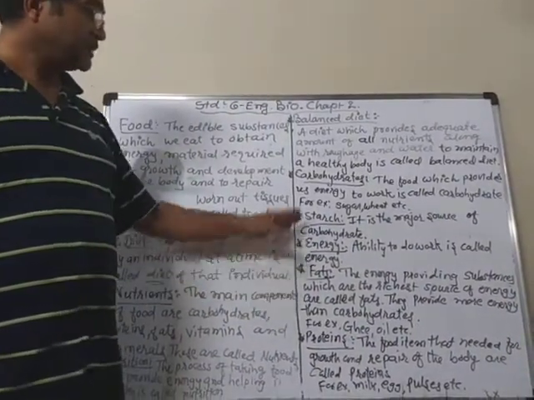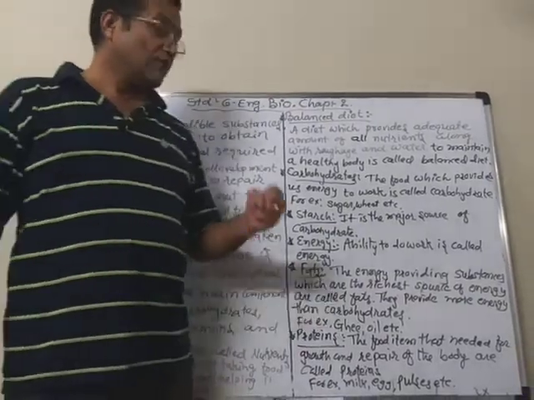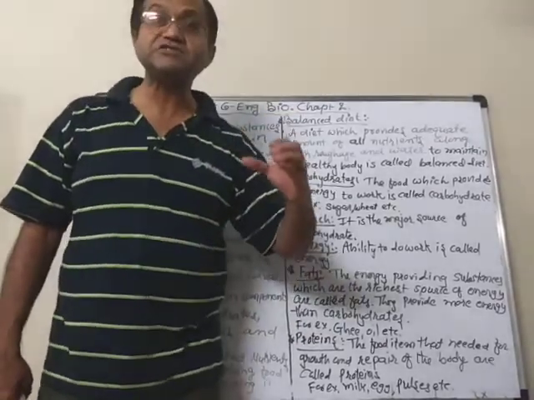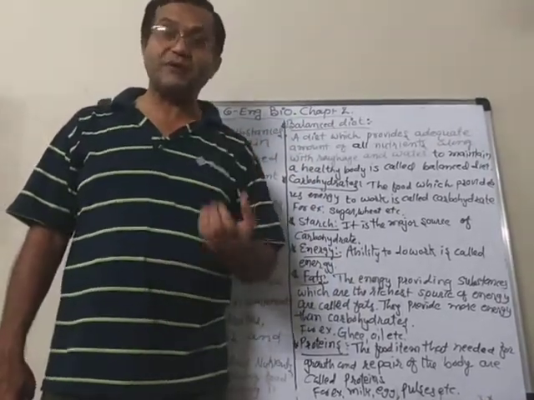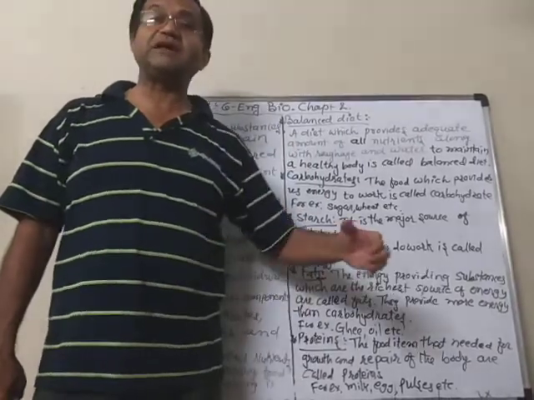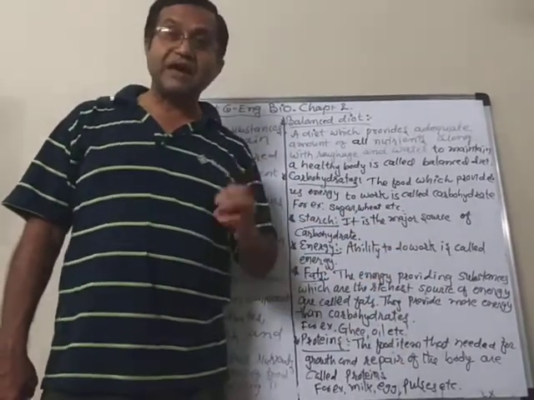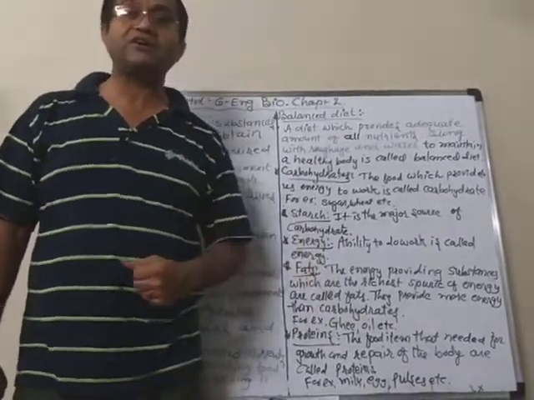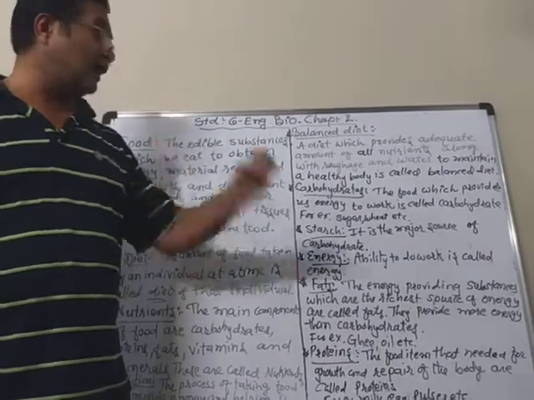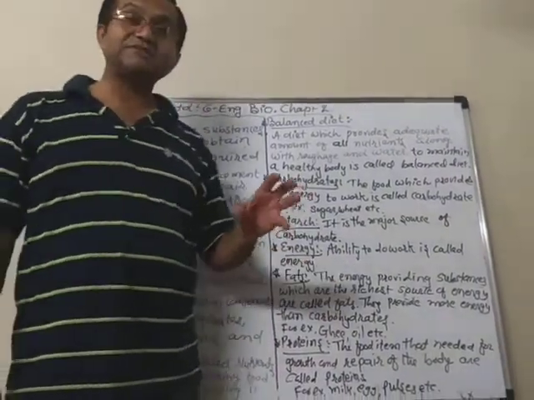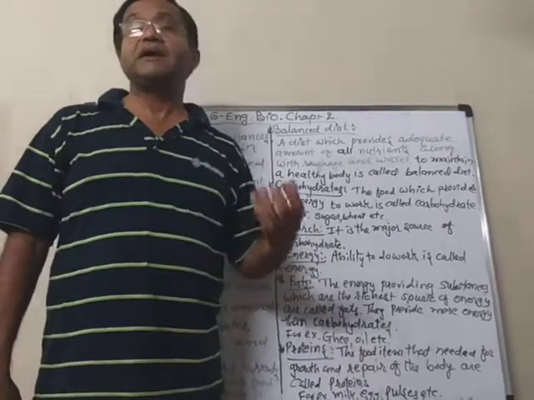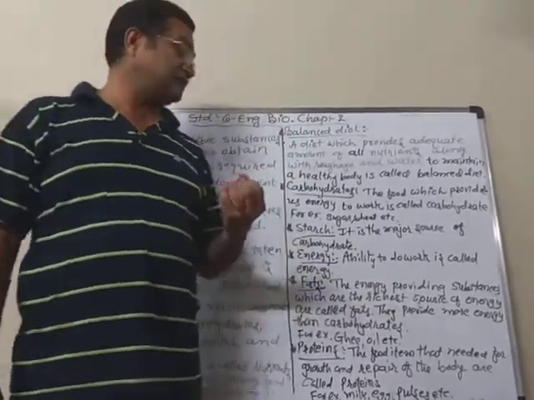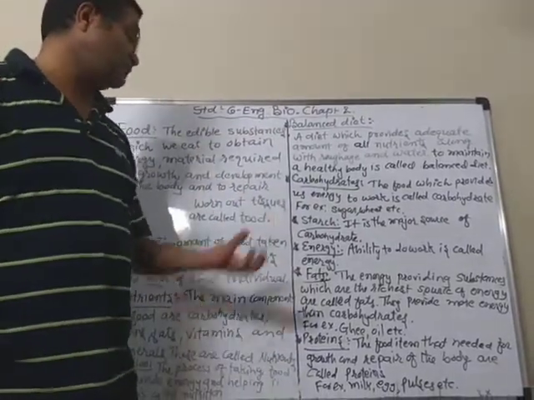Now the other is the fats. Fats are also sources of energy, but they are the rich sources of energy. Means they provide more energy than the carbohydrates. But that energy should be in the proper amount. If you get more fat, it is harmful for your body. So fat items give more energy, but we should not take too much, otherwise it can have the worst effect on our body.